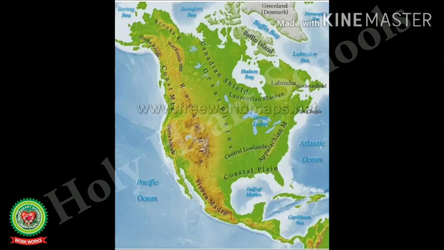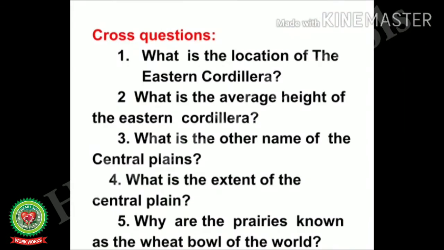Let me take your feedback through cross questions. What is the location of the Eastern Cordillera? Second, what is the average height of the Eastern Cordillera? Third, what is the other name of the Central Plains? Fourth, what is the extent of the Central Plain? Why are the prairies known as the wheat bowl of the world?